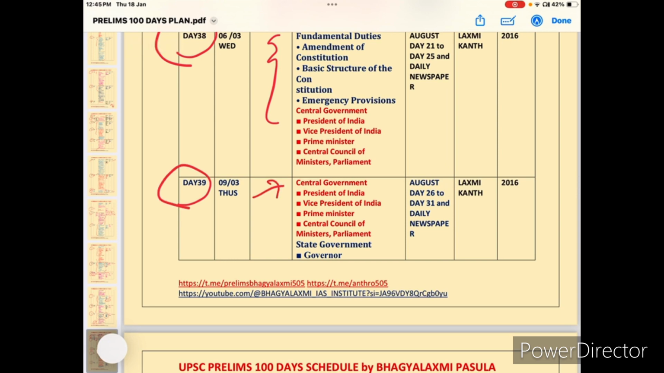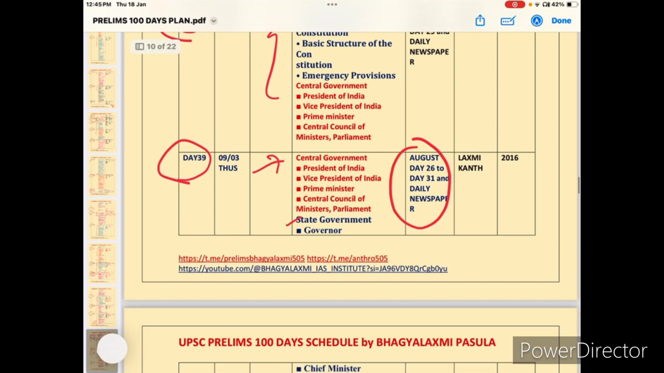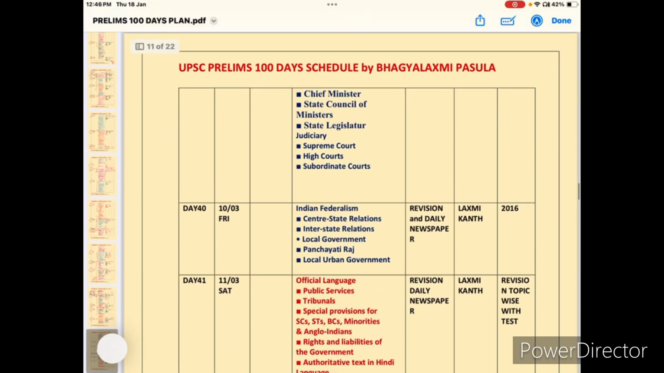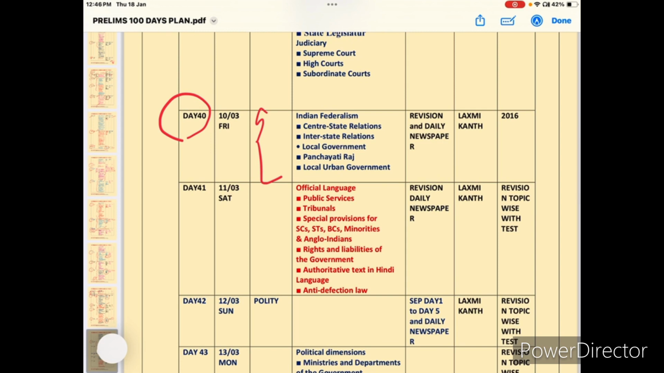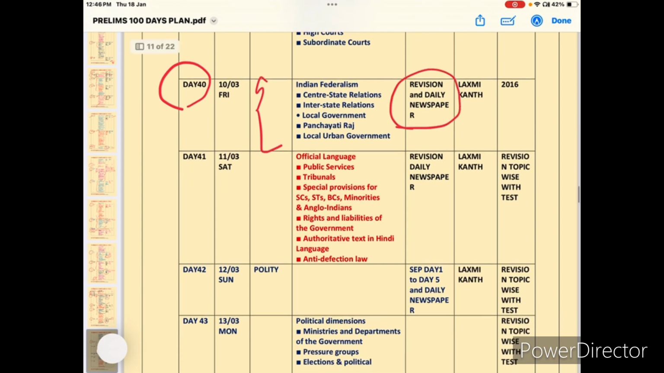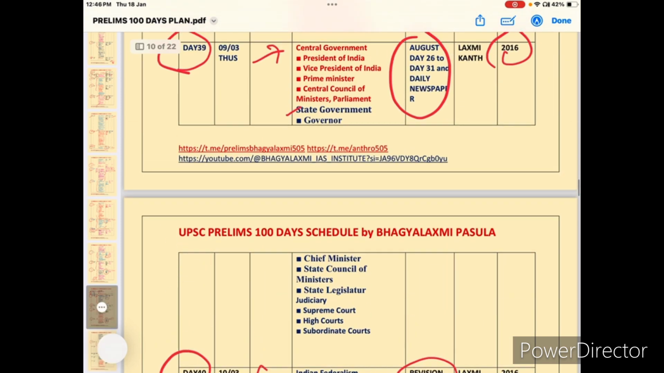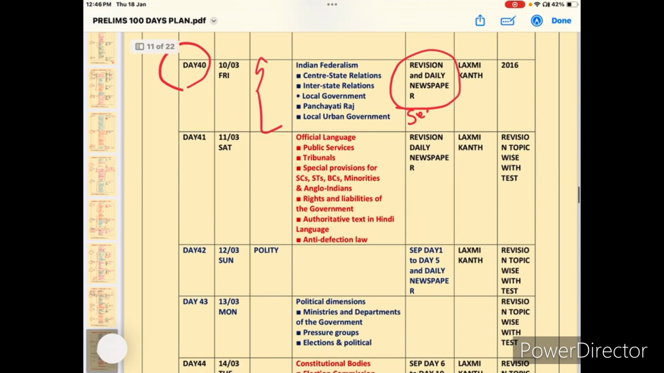And day 39, central government, okay, and state government. August current affairs and 2016 PYQ. Day 40, Indian federalism, okay, and revision of newspaper. Next, Lakshmikant. Start here, September current affairs, monthly magazine, okay, and day 41, official languages, and September current affairs, and revision.